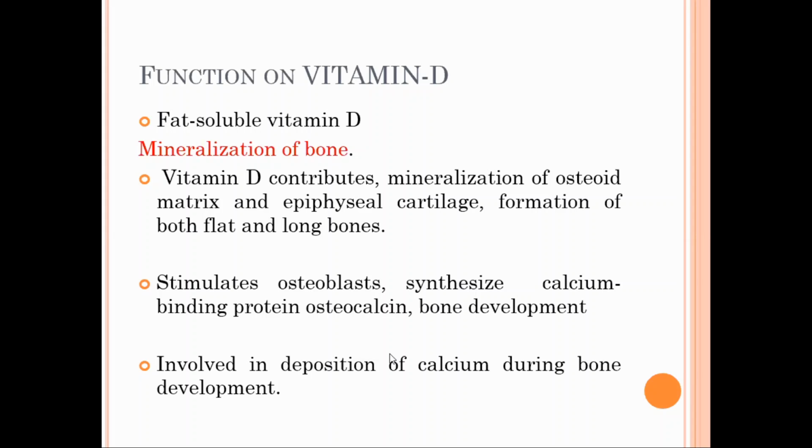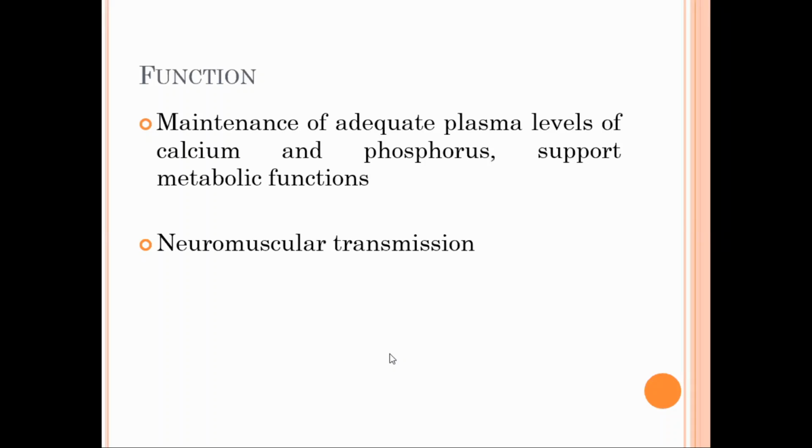Osteoblast stimulate गरेपछि के गर्छ? Bone formation गराउँछ हैन, and helps in bone development. Also helps in the deposition of calcium during bone development, maintains the adequate level of calcium and phosphorus in the plasma, and also helps in neuromuscular transmission.